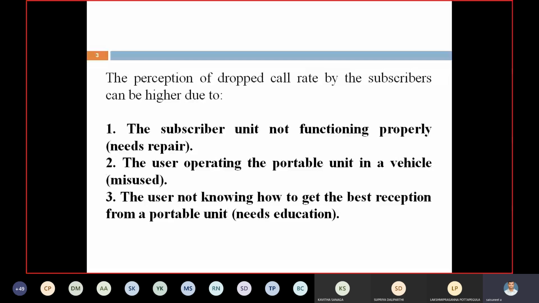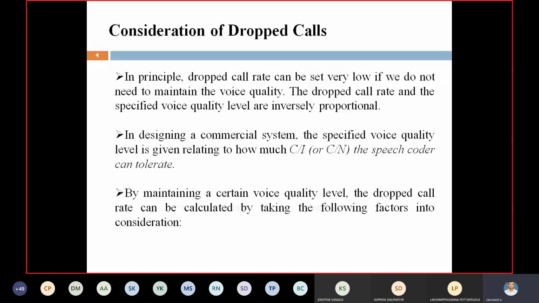Next, what are the considerations we have to take for dropped calls? The dropped call rate can be set very low to maintain better voice quality.